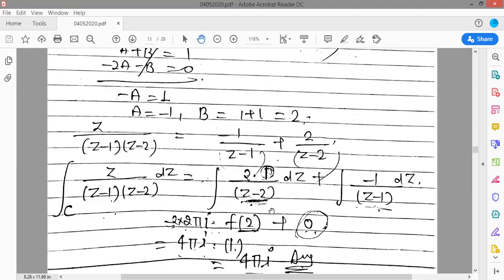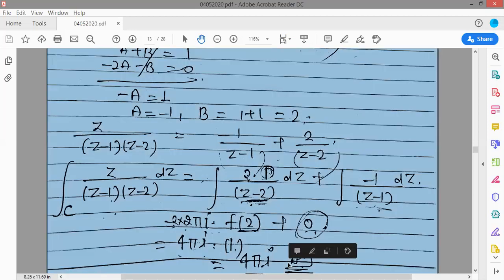But the value of the first integral is 2 pi i into f(a), and your a is 2. Now what is f(z)? In the numerator there is 1 here. That means this is your f(z). So 4 pi i into f(z), which is 1. So just directly put 1 here, and the answer is 4 pi i.